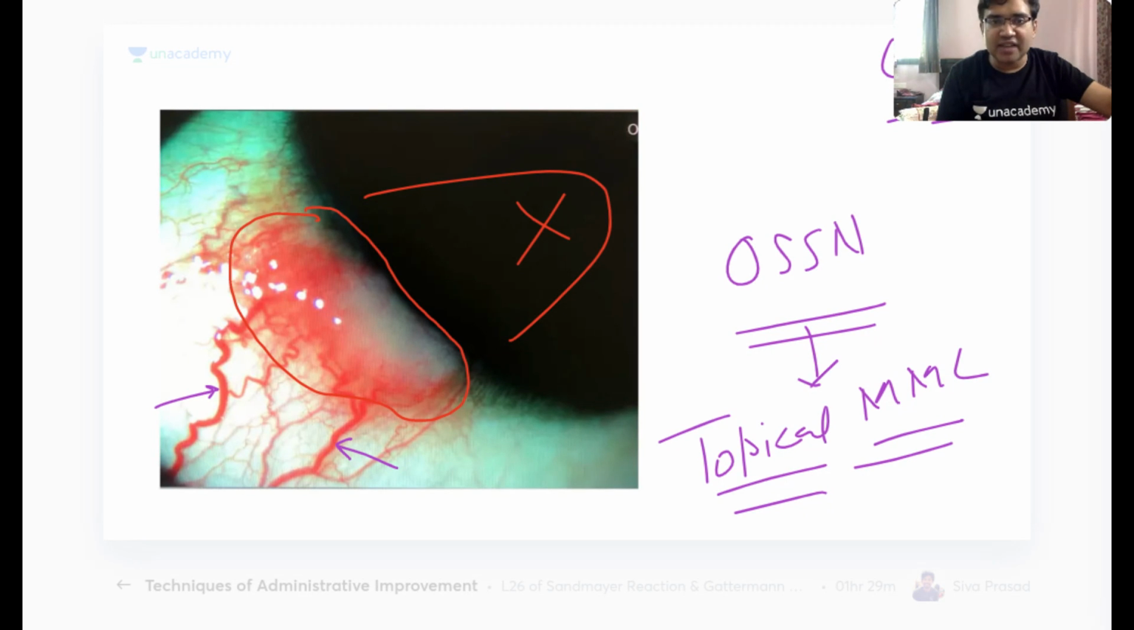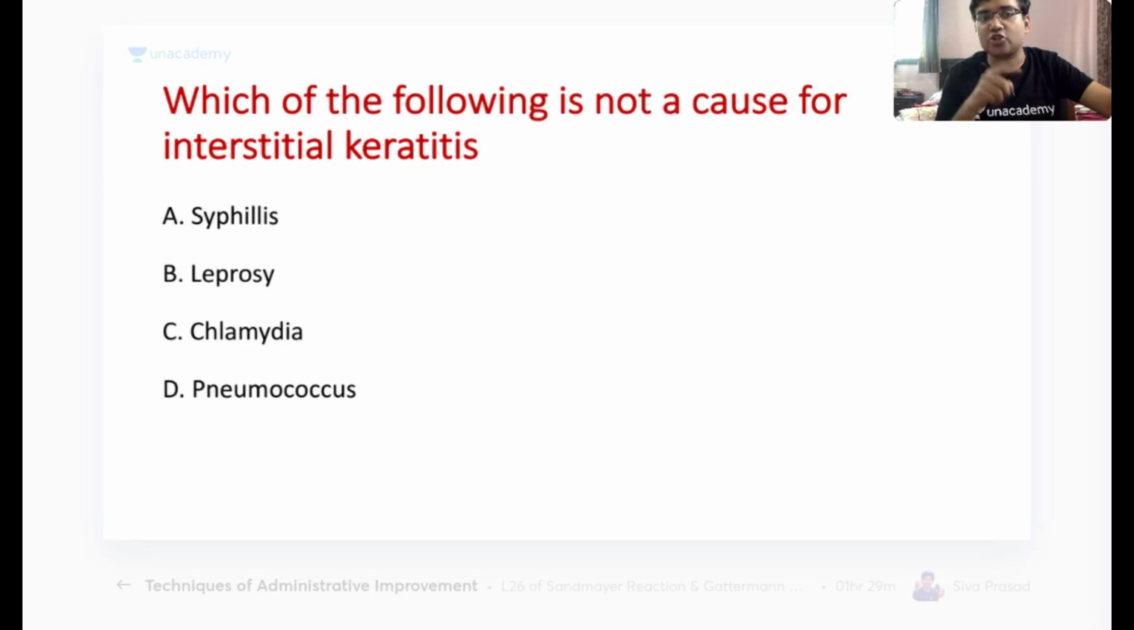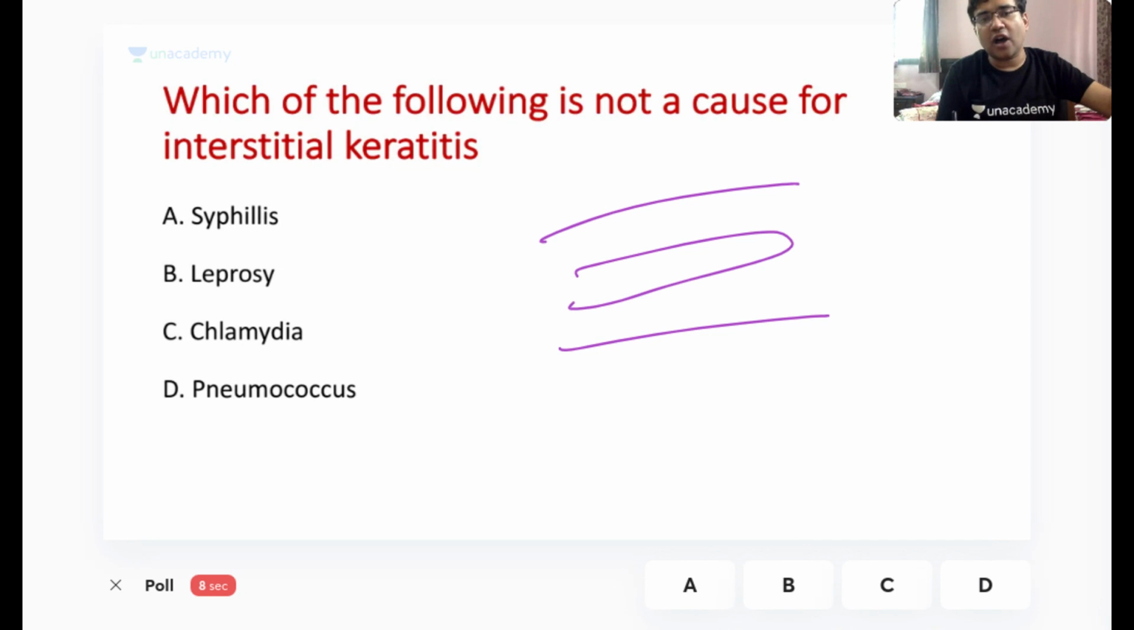So with this, I would be starting my next question. The next question is, which of the following is not a cause of interstitial keratitis? Try to answer fast. Interstitial keratitis basically means that the stromal region of the cornea is involved, but there is no epithelial defect. So inside the eye, in the cornea, you have inflammation, but the epithelium is not involved.